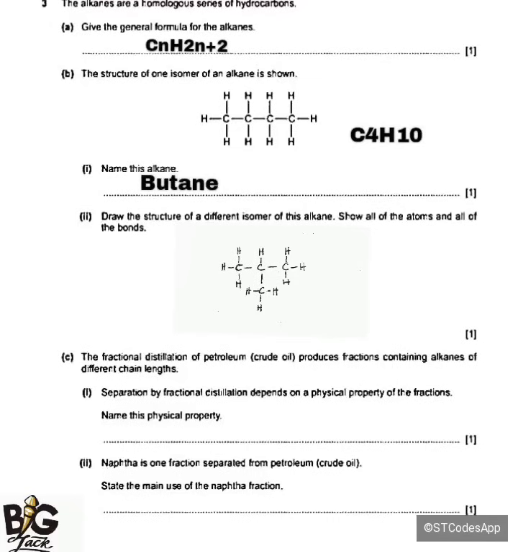Which means that when an alkane undergoes fractional distillation, you are going to find that different fractions are produced. Those fractions are going to differ in terms of the number of carbons. So when a compound has more carbon atoms, it is going to have a high melting point and boiling point.